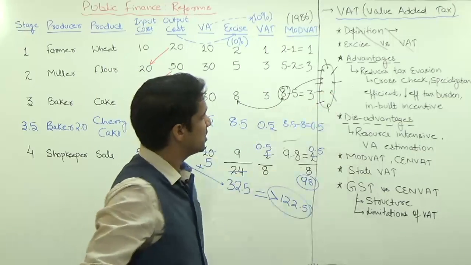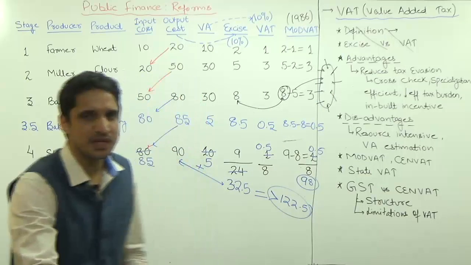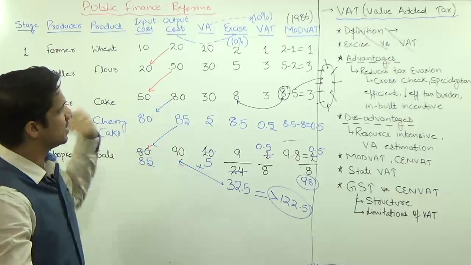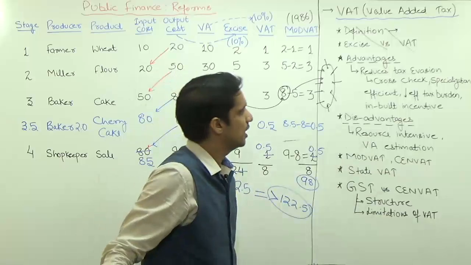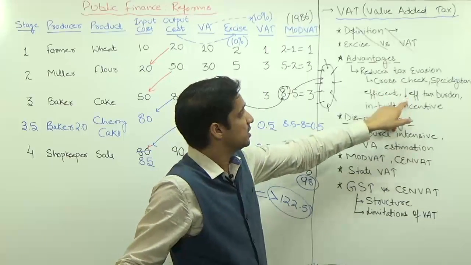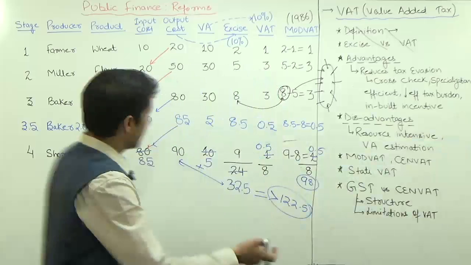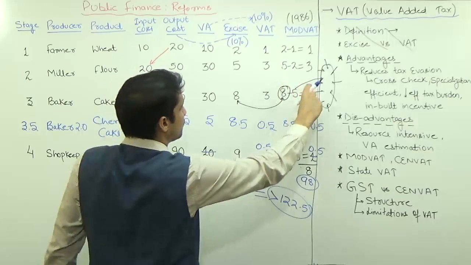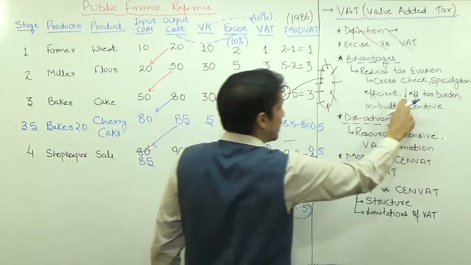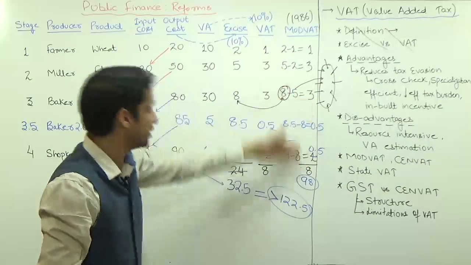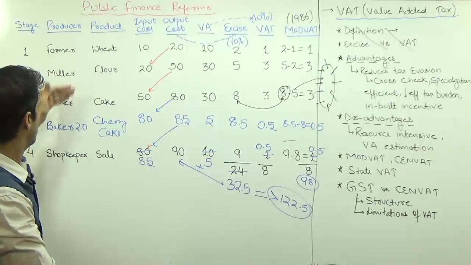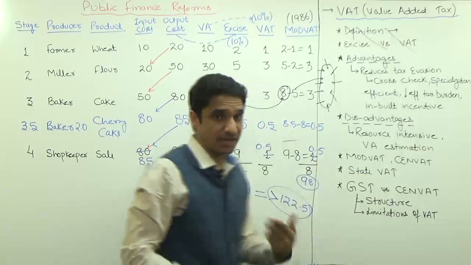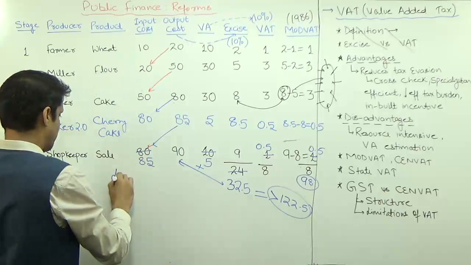The next advantage is that it is a highly efficient system. Under the earlier one, because it was not transparent, the excise system was not efficient, and this system is highly efficient. The next one is it decreases the effective tax burden. Earlier this baker was forced to pay 8 rupees, but now this baker is forced to pay only 3 rupees. So the effective tax burden got distributed among the shopkeeper, baker, miller and farmer. So it decreases the effective tax burden, and when the effective tax burden decreases, the Laffer curve comes into the picture.